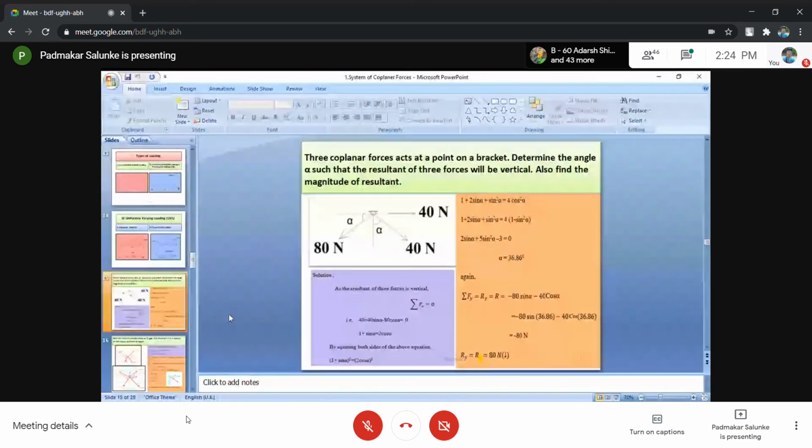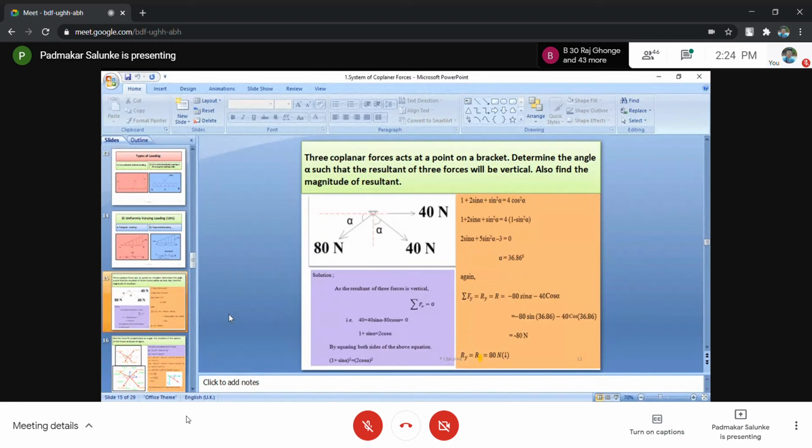Now, already I told, if inclination of the force is with respect to x-axis, its x component is in terms of cos, y is in terms of sine. Whereas this 40 Newton is in fourth quadrant. Its inclination is with y-axis. Then its y component is in terms of cos, that is 40 cos alpha, and x component is 40 sin alpha.